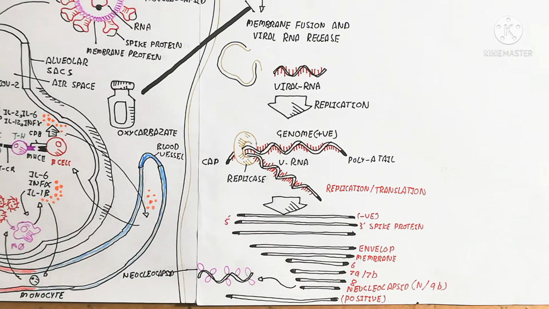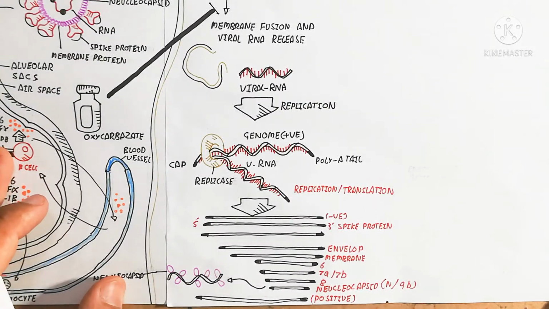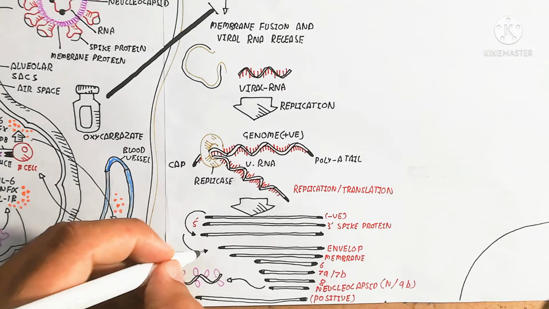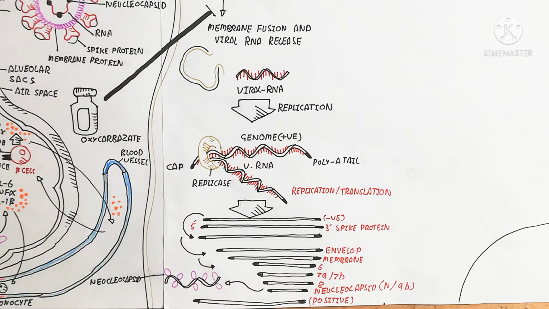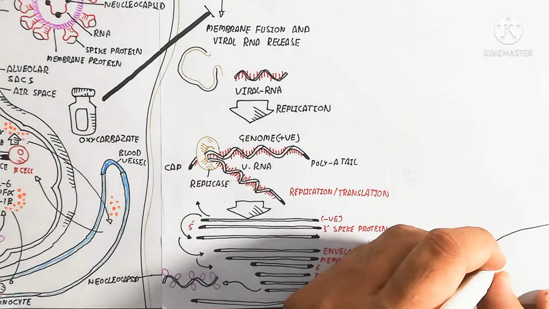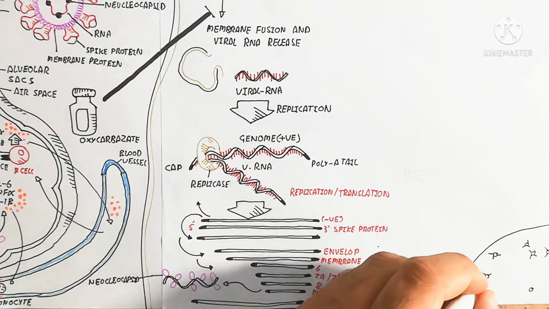That is positive also. So this combination of RNA is used for different proteins and different tools of the virus for maturation of the virus. That means it is important. And here the nucleocapsid will be formed from the nucleocapsid N and 9B, which is the RNA